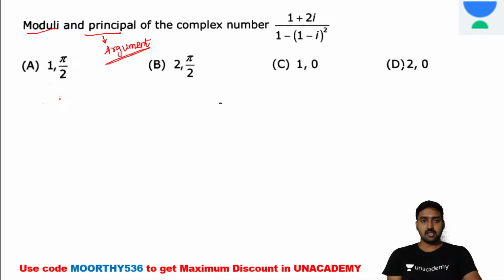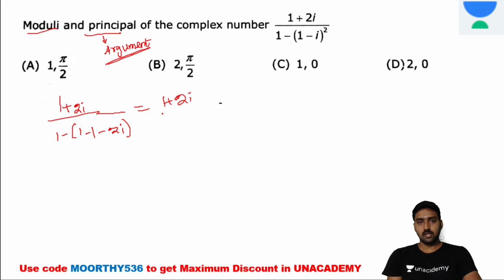It's 1 plus 2y divided by 1, i square is equal to minus 1, and divided by minus 2xi minus 1 into i, it's equal to 1 plus 2y divided by 1 plus 2y, it's completely equal to 1.